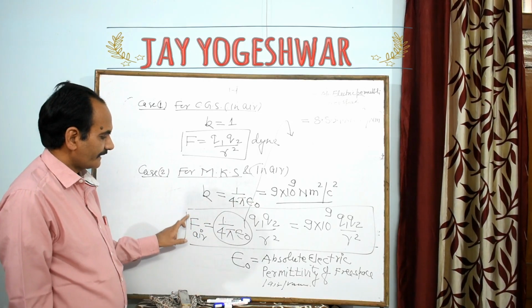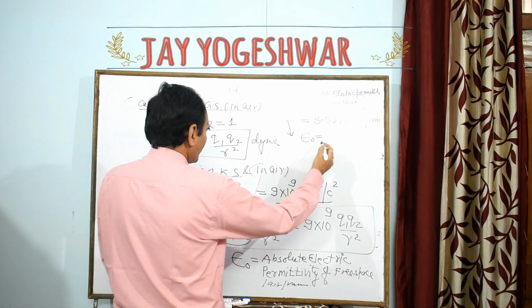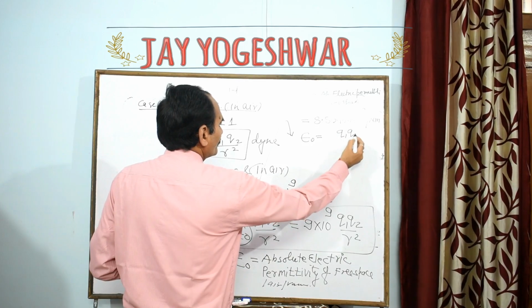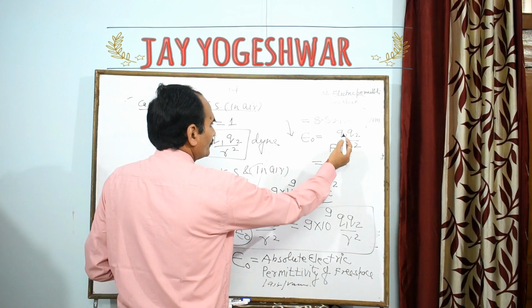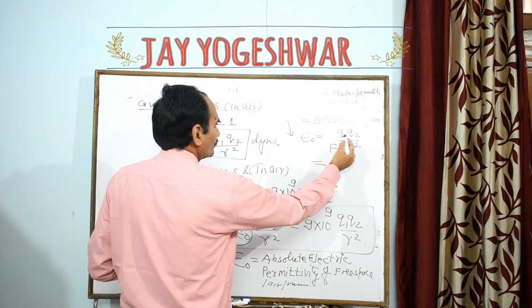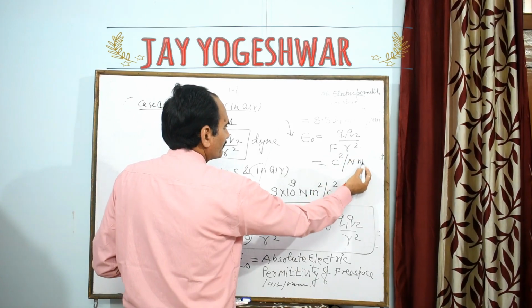ये epsilon यहाँ जाएगा, फोर्स इधर आएगा, तो epsilon naught इक्वल टू होगा Q1 into Q2 upon R square into F. The unit of charge is Coulomb into Coulomb is Coulomb square. That becomes Newton into meter square.